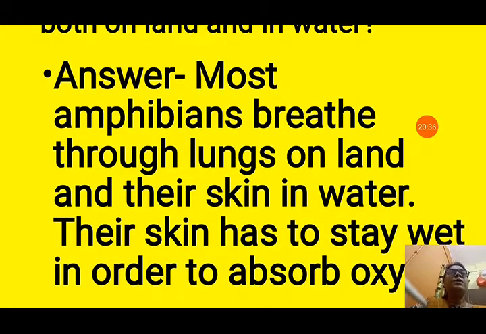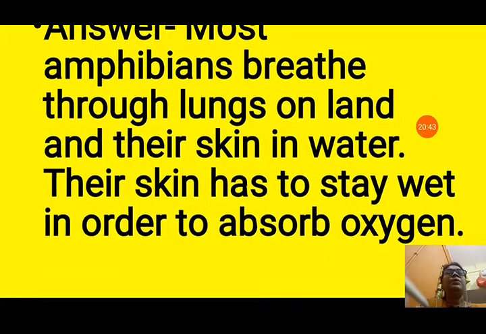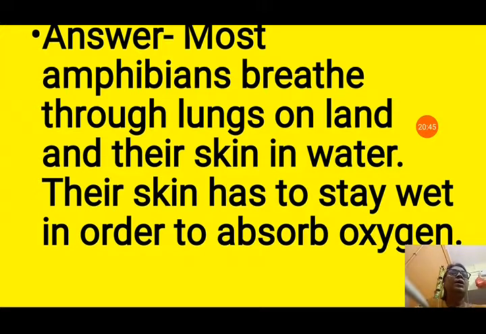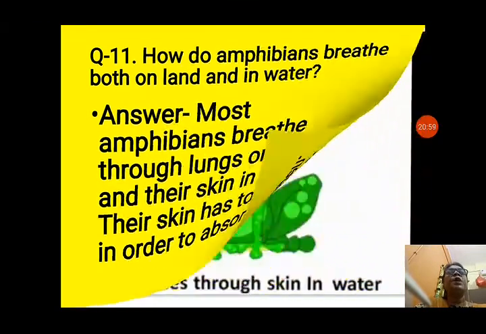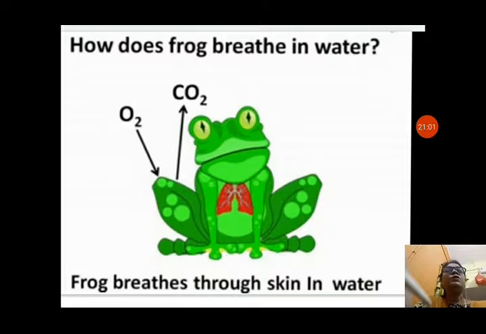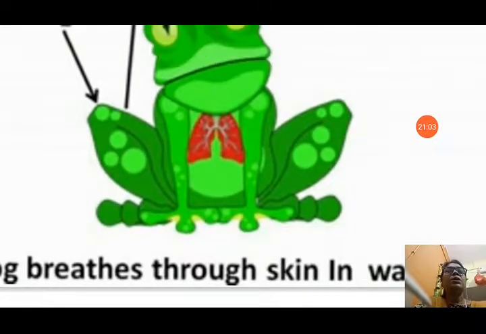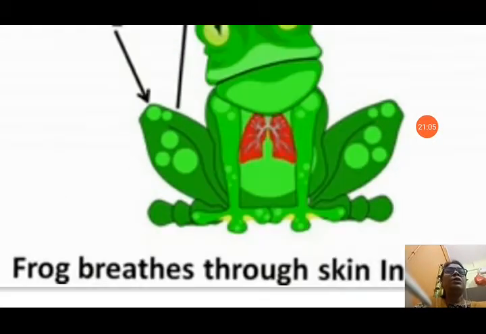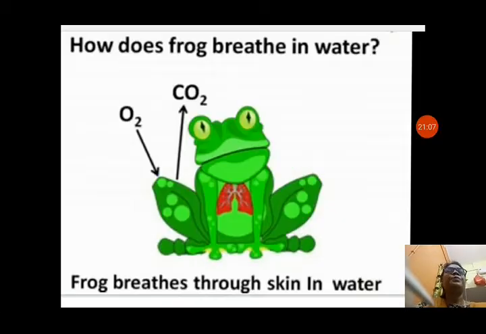So when amphibians remain on land, they breathe through their lungs because they can take oxygen from the air, and when they are in the water, they breathe with their skin, but their skin has to stay wet in order to absorb oxygen, because dry skin cannot absorb oxygen. So when they breathe through their skin, it should be moist, that means it should be wet. Now you can see how does a frog breathe in water. A frog breathes through skin in water.